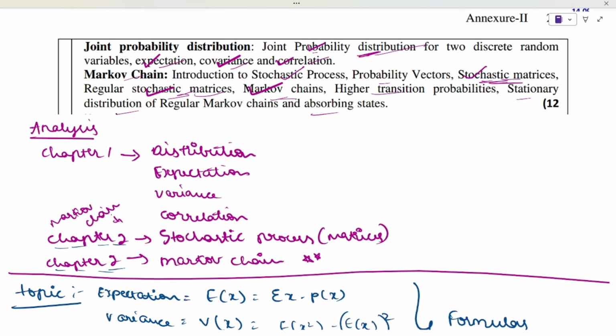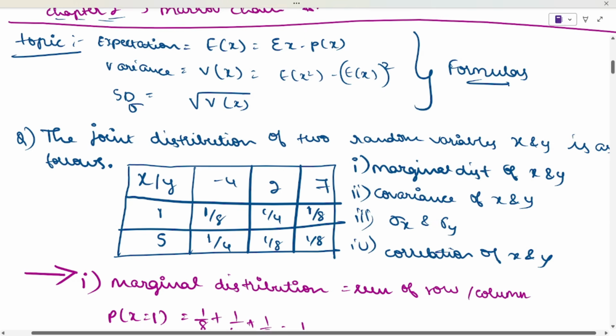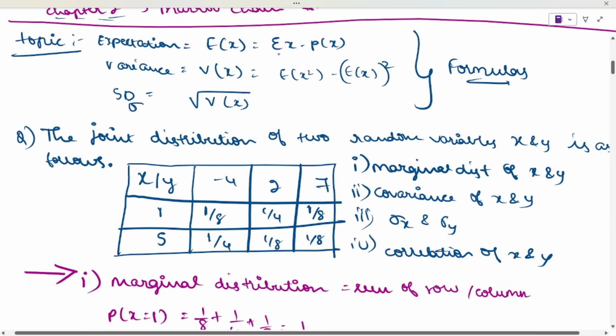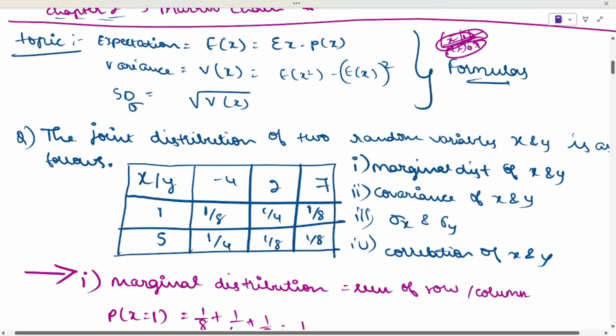First, let's discuss the concepts of expectation, variance, and standard deviation. Expectation is sigma x times probability of x. If you have a probability value table, here will be the x values, and here they will give the probability of x. If 1 is the value of x, 0.1 may be the probability of x, then this into this is termed what? Expectation. I hope you understood how this works.